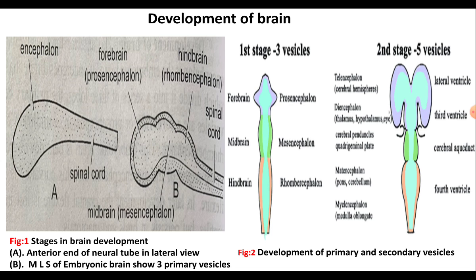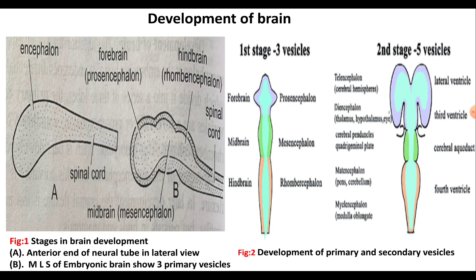They are anterior prosencephalon, which later forms the forebrain, middle mesencephalon, which forms the midbrain, and posterior rhombencephalon, which forms the hindbrain. And all these vesicles enclose cavities.